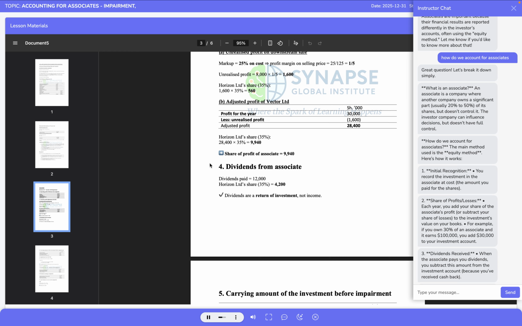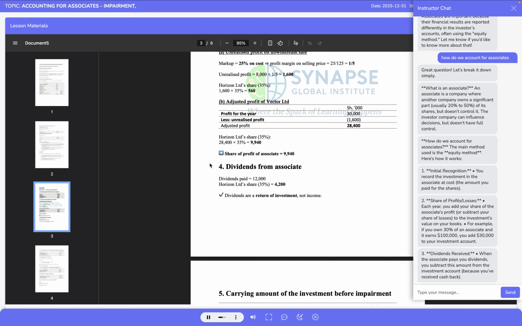Under IAS 28, dividends received from an associate are not treated as income. Instead, they represent a return of part of the investment and therefore reduce the carrying amount of the investment in the associate. This distinction is critical because recognizing dividends as income would result in double counting of the associate's performance.